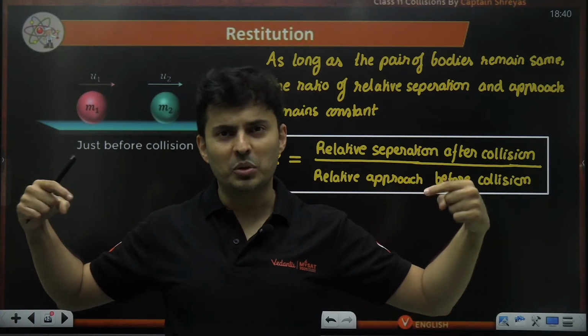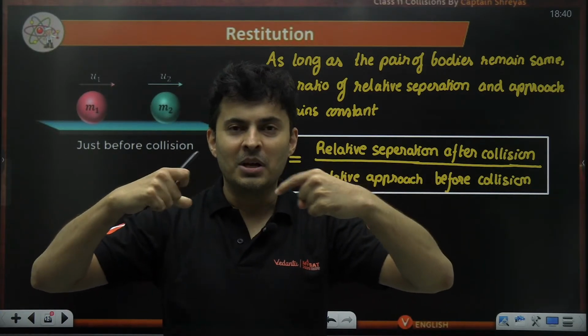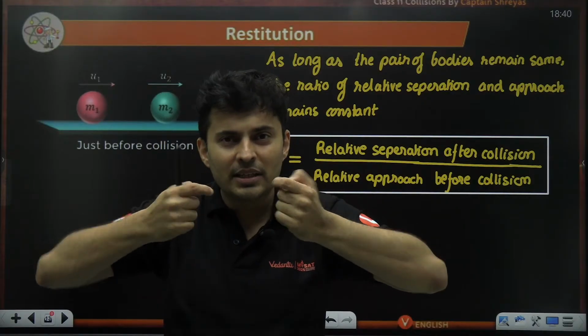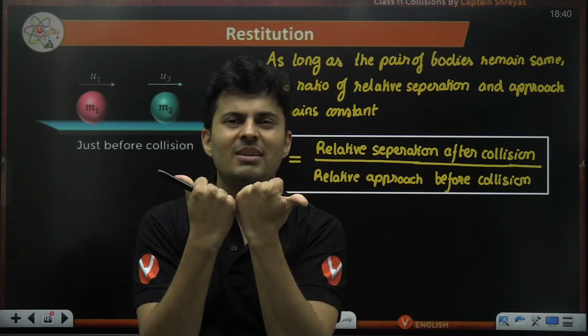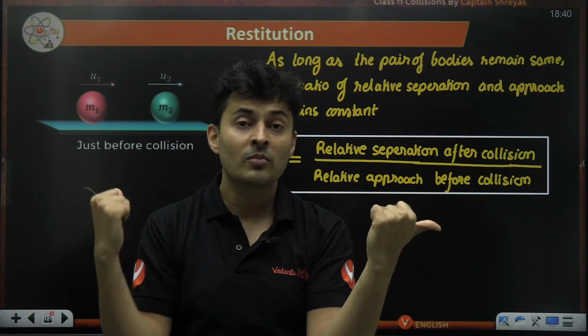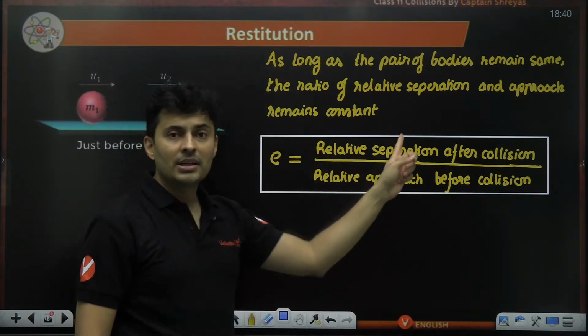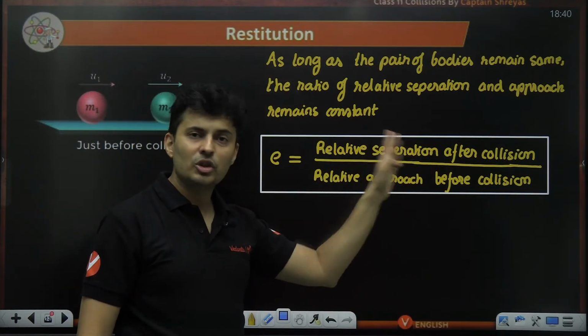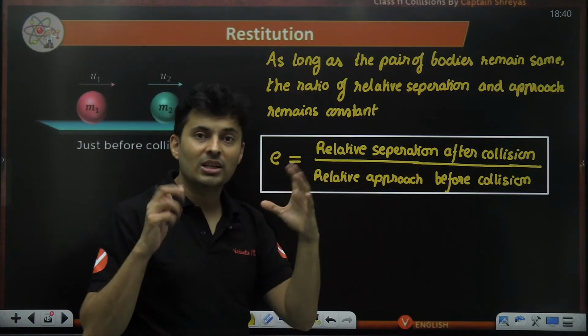They will come with full enthusiasm. Yeah, full josh, they will come. Once they collide, usually they will lose energy. So after the collision, they will have a little bit less energy left. So less speed of separation will be there. So out of these two numbers, separation is usually less, approach is usually the bigger one.